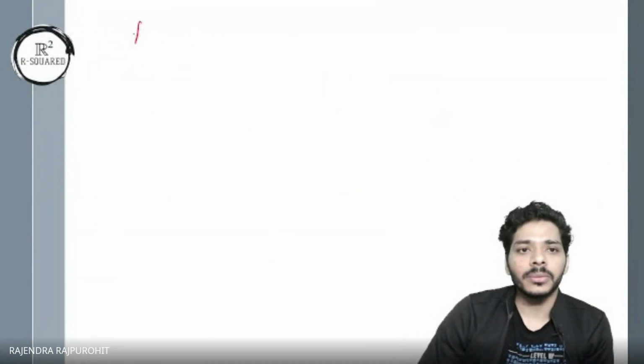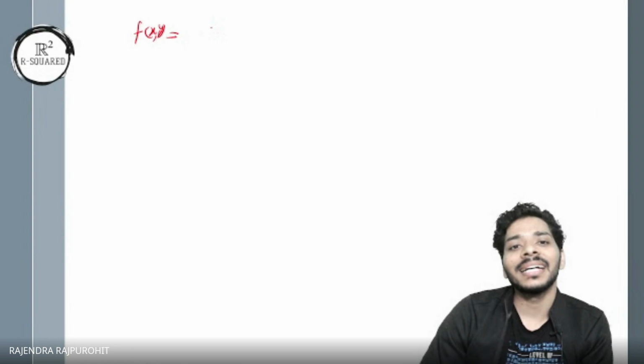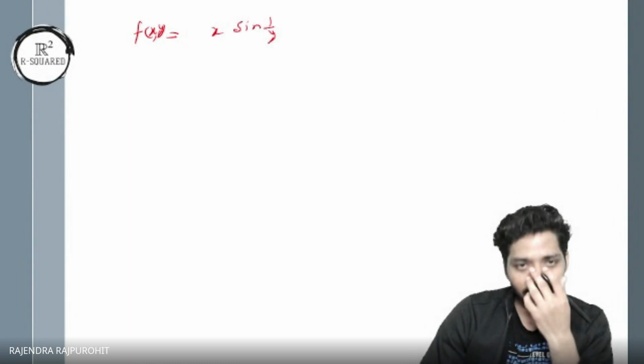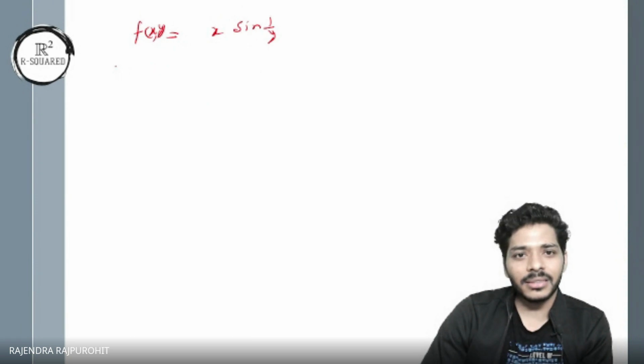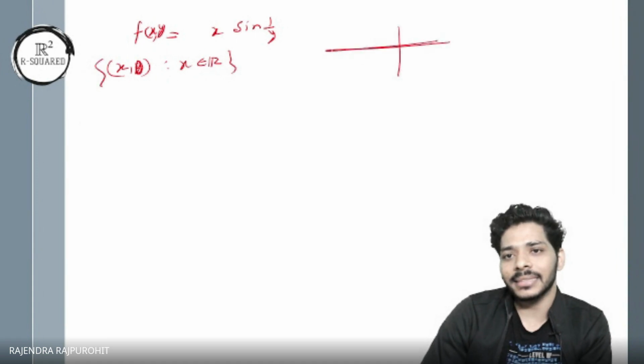I have f of xy equal to, I'm very habituated to one variable, x sine 1 upon y. And I have to check the limit at the point (x, y), so let's consider y to be 0 and x belongs to R, precisely on the x-axis.